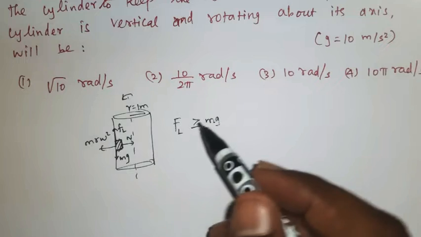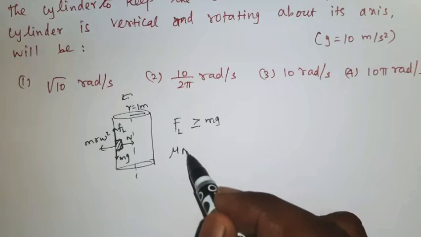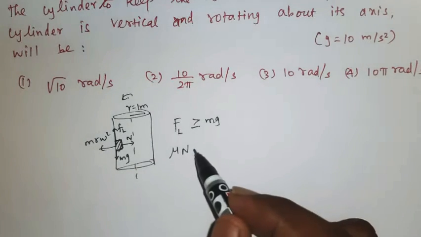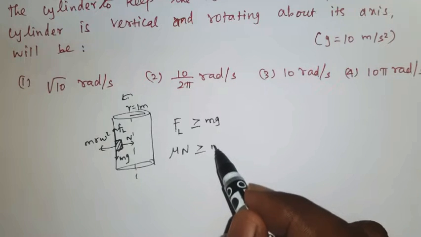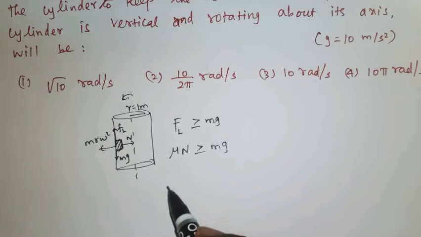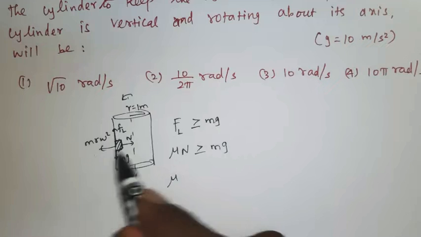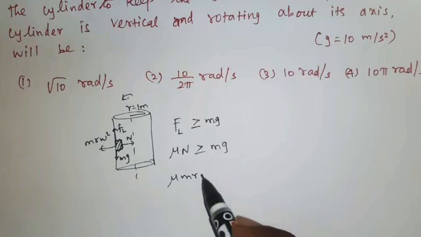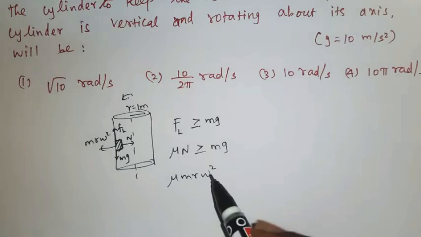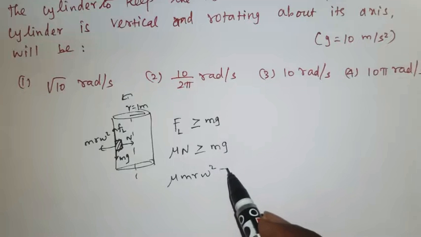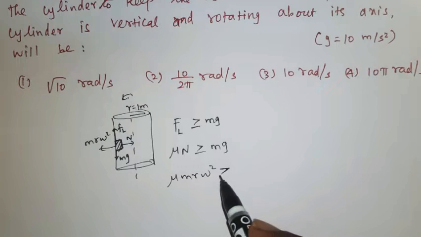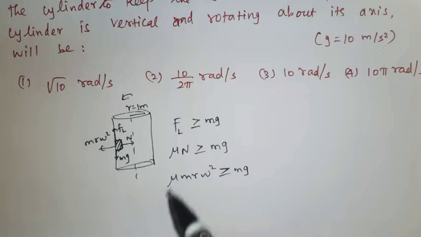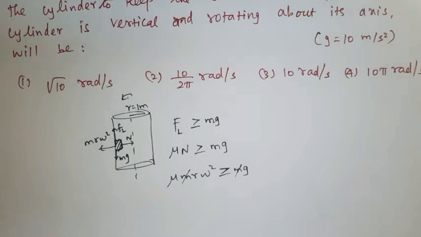The limiting friction formula is mu N, greater than or equal to mg. Mu N is nothing but mu m r omega square, greater than or equal to mg. Here the mass will be cancelled.